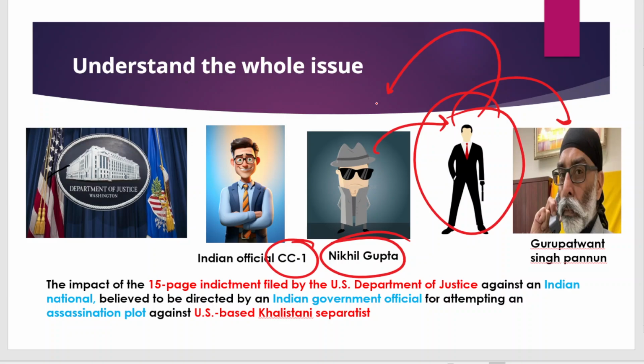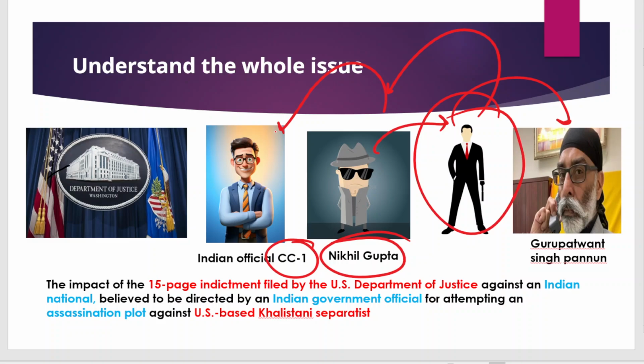That's the point, but the story is not over here. You need to understand that the Indian official codenamed CC1 is still not located.